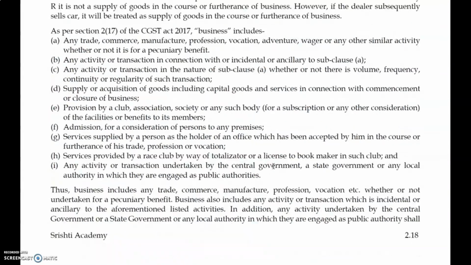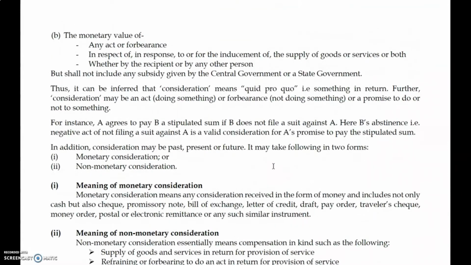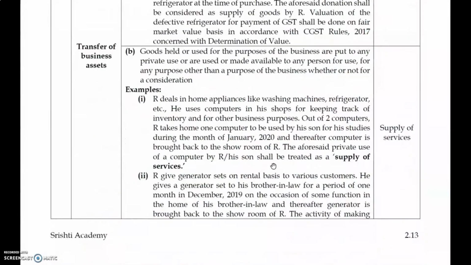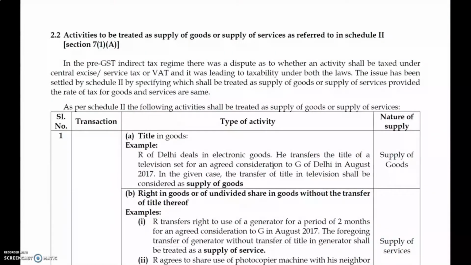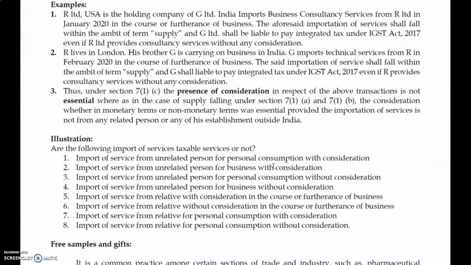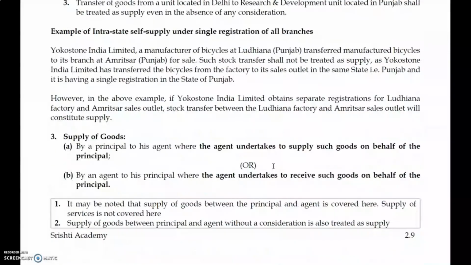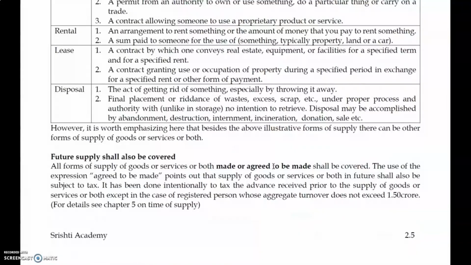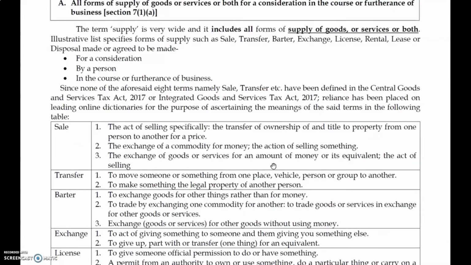So, see, initially we have many definitions. If you understand the definitions properly in the first few classes, the concept is very simple to understand. Anyway, every class I will revise the definitions so that they enter your mind.